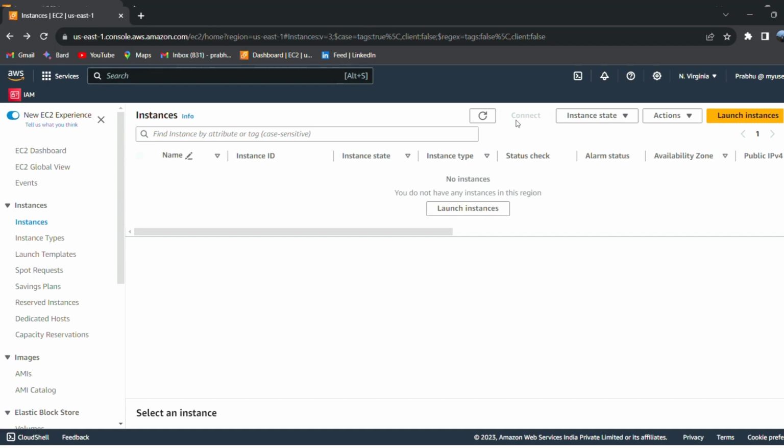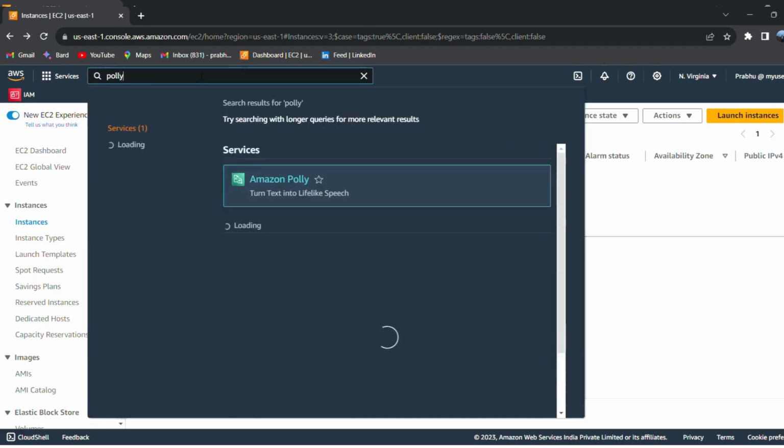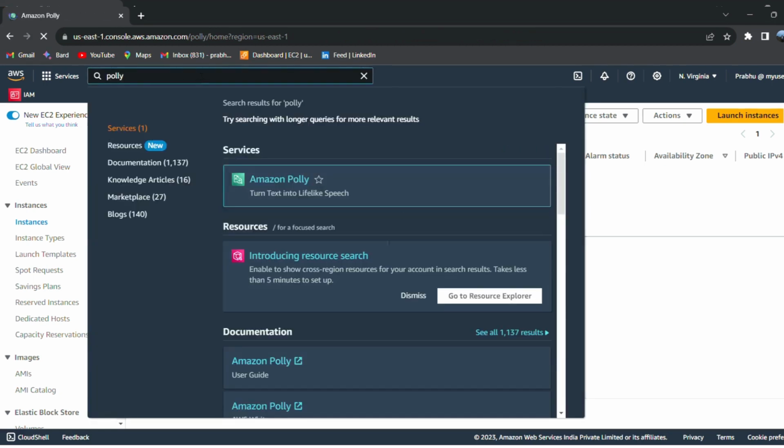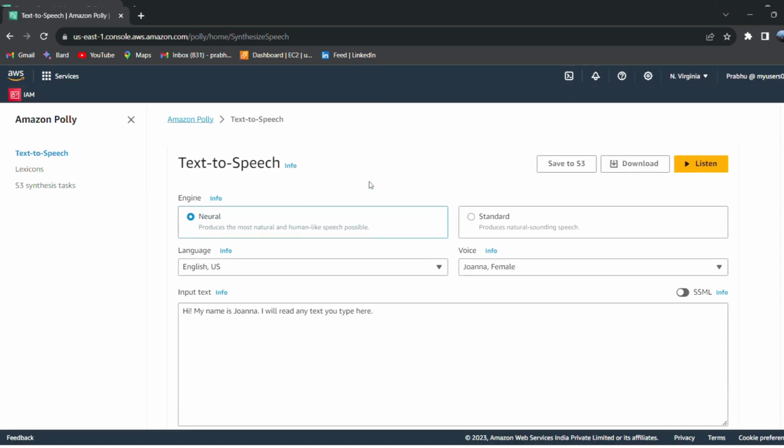Okay. First of all, go to the service. The service name is Polly. First of all, you go to the search bar and type Polly and go to Amazon Polly. Next, the Polly interface should be visible. Now you click the engines. You have two engines in the Polly service: first of all, neural and standard.